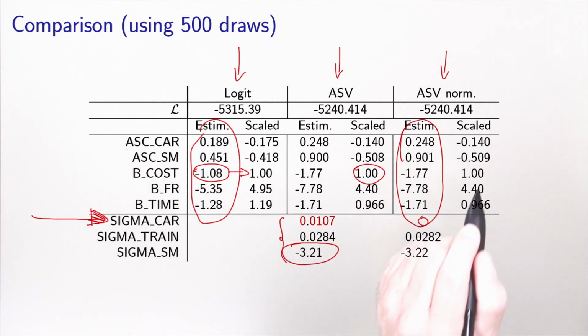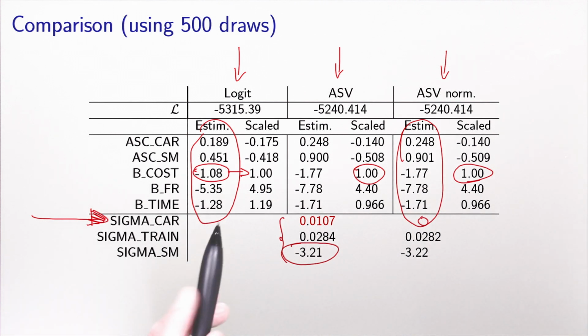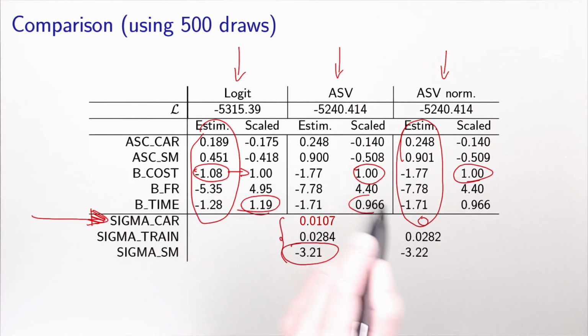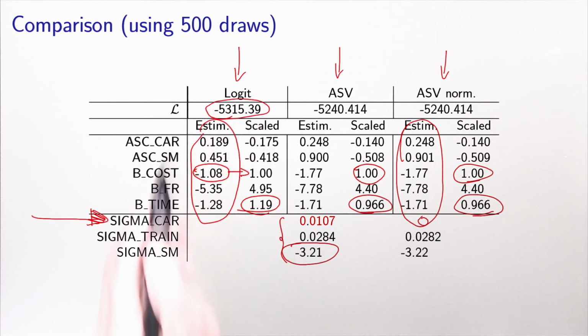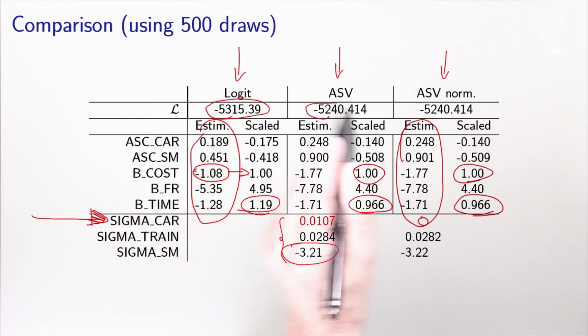We have normalized all the parameters by dividing by the cost coefficient. And you see that the fact that you account for this alternative specific variance has a significant impact on the parameters. Okay, so this is important to take this into account. And there is another sign, that the final log likelihood has improved a lot, which is a sign that this term contributes a lot to explain the behavior.